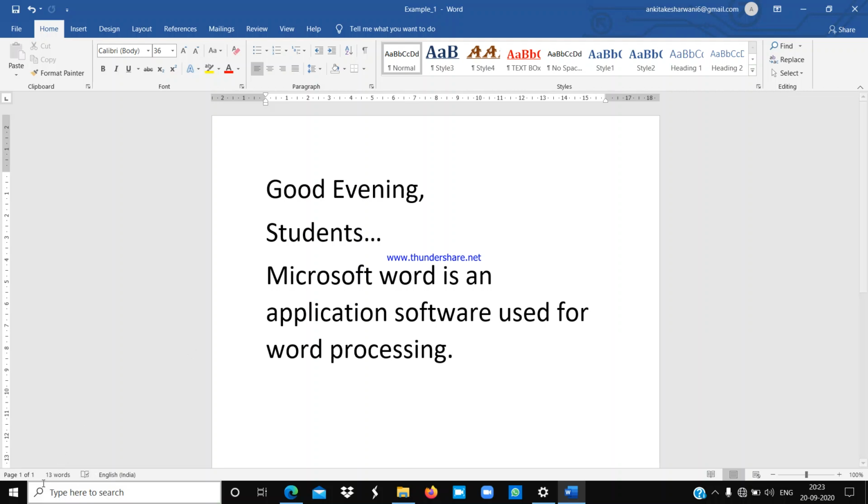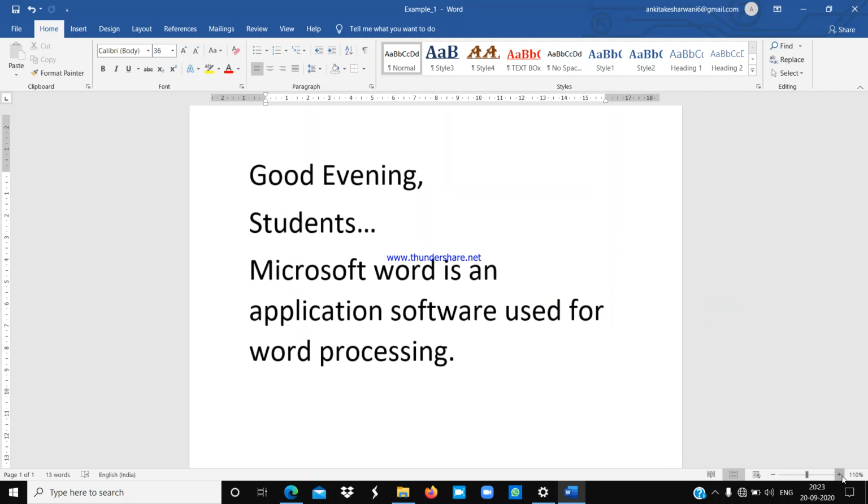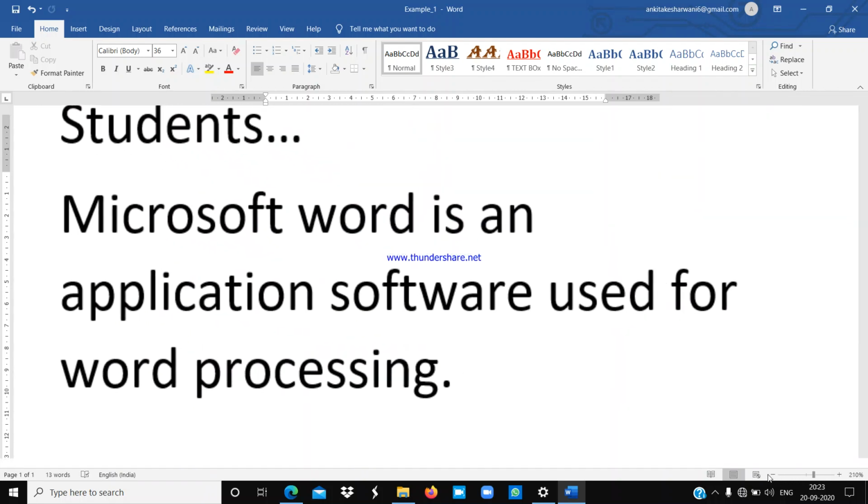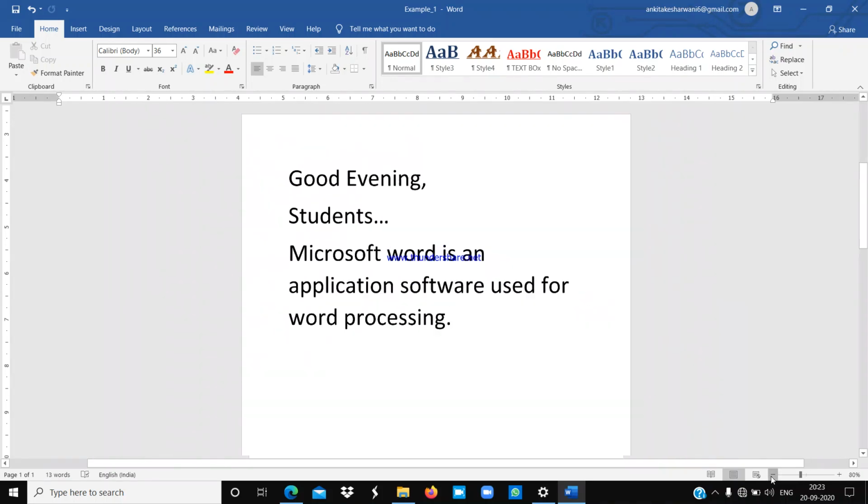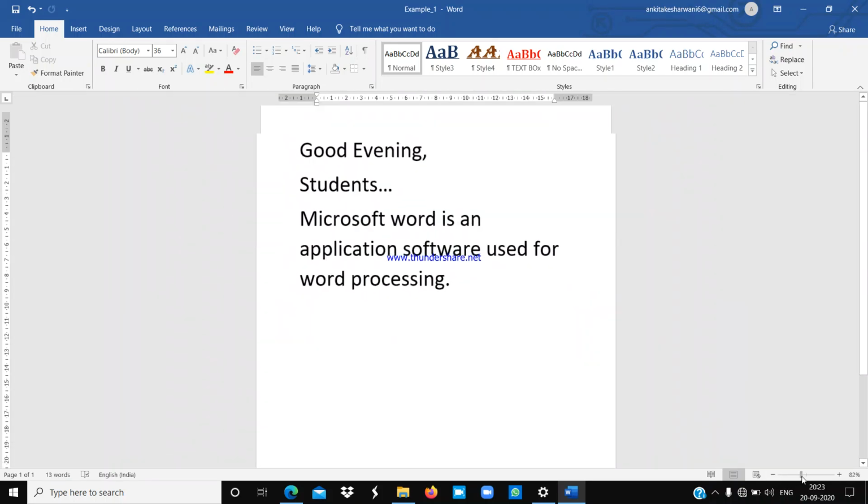And here you will find the status bar on the bottom side, just above the taskbar. This is the status bar. At the right hand corner, you will find the zoom bar, so you can zoom in and zoom out your document like this.